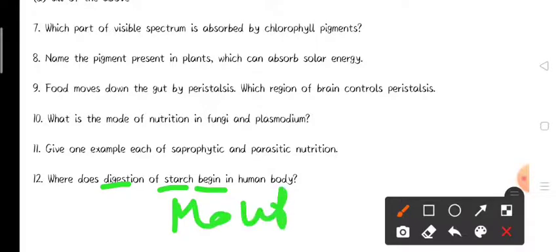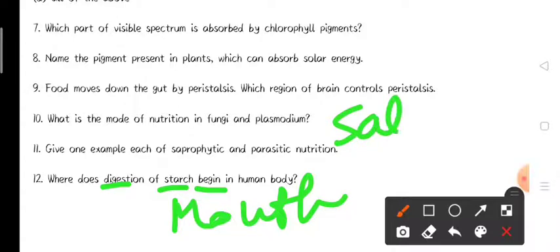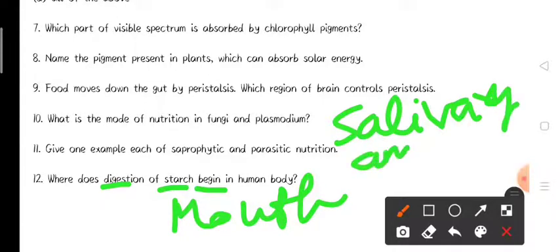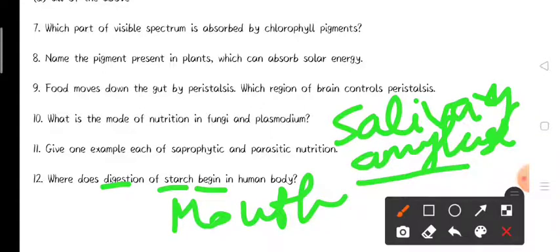As we have studied about the process of digestion in the mouth, salivary amylase is released along with the saliva, and amylase is responsible for the digestion of starch.